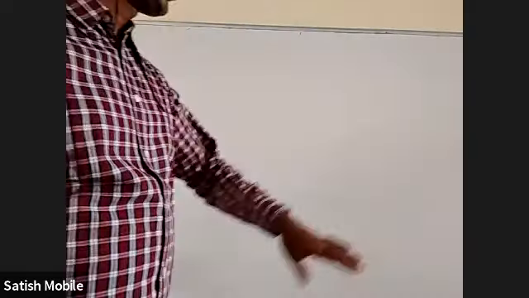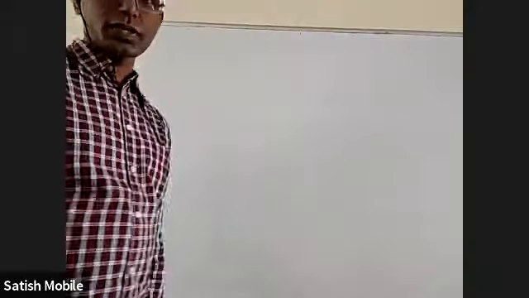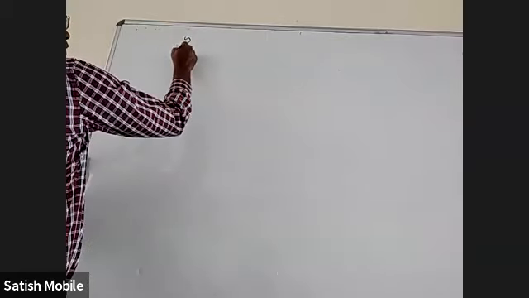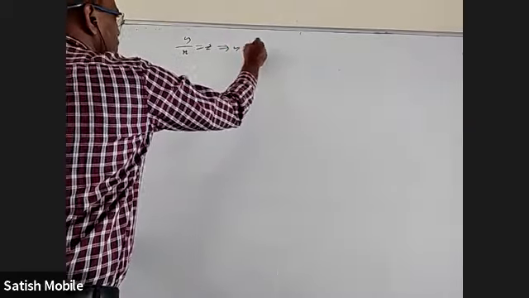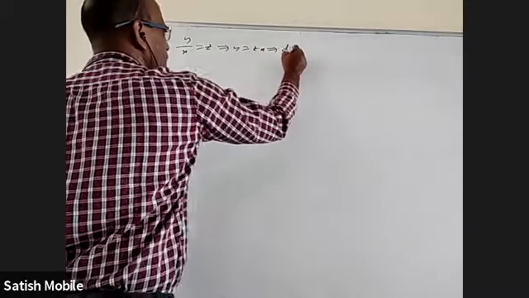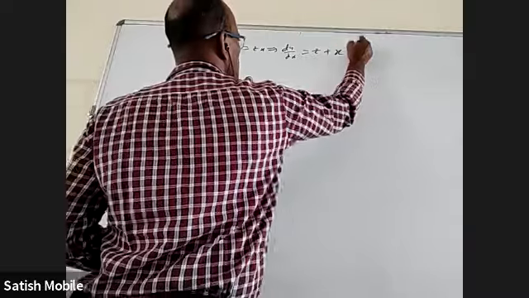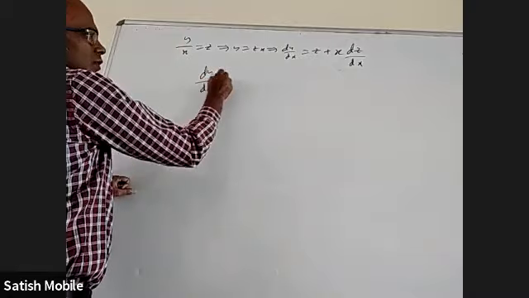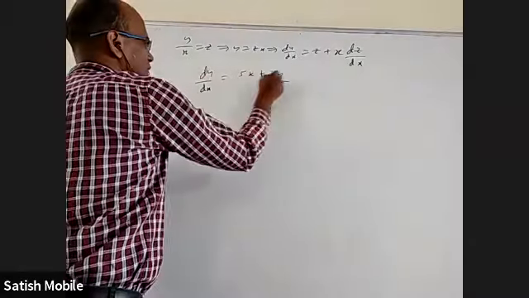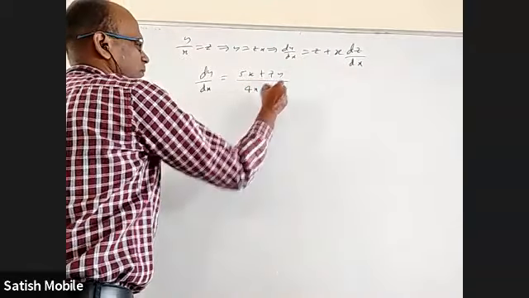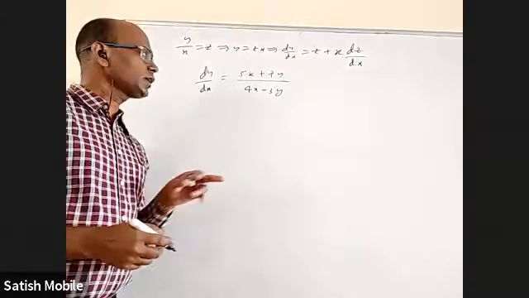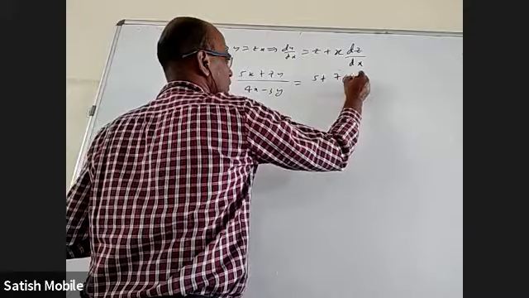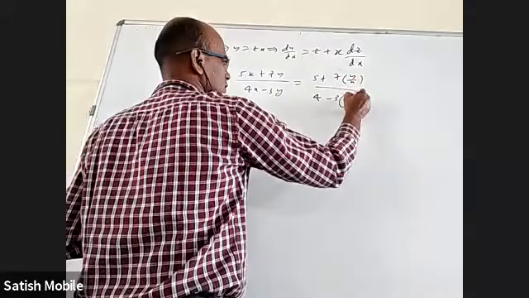I see some part of this board is a little eroded, so I thought this looks fresh. Let me try here. So same procedure again. y by x is equal to z. y is equal to zx. dy by dx is equal to z plus x dz by dx. Now dy by dx is equal to (5x plus 7y) by (4x minus 3y). Again, what I can do here, divide with x all over. I'll get (5 plus 7 times y by x) by (4 minus 3 times y by x).